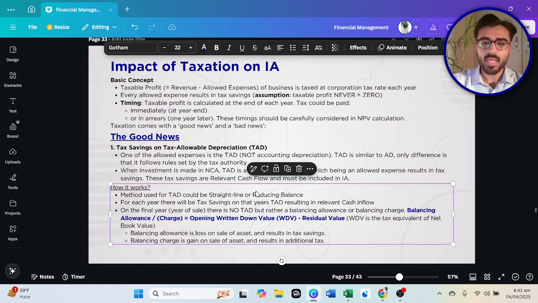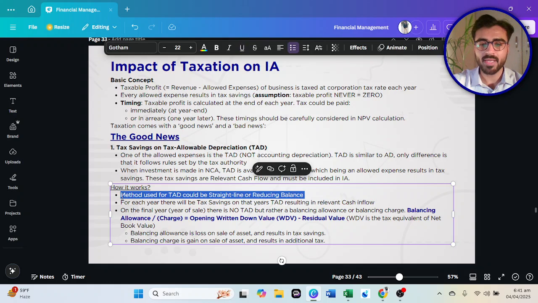The important thing is how it works. How does the tax allowable depreciation work? The method used for tax allowable depreciation could be the straight line or reducing balance method. All right, so very simple. There won't be any new method, as you will be using either the straight line method or the reducing balance method.